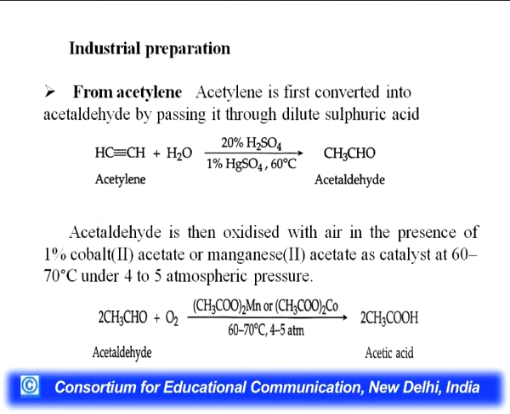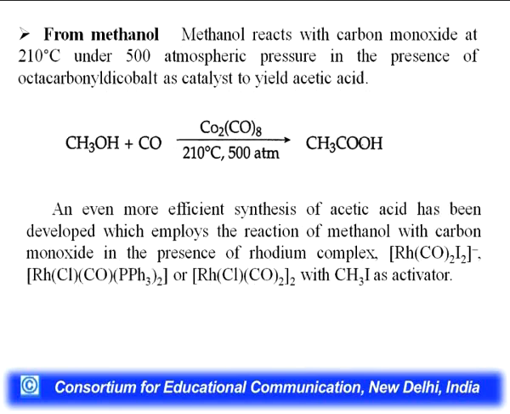This is now the second preparation, industrial preparation from acetylene. Acetylene is first converted into acetaldehyde by passing it through dilute sulfuric acid. You can see acetylene when reacted with 20% H2SO4, 1% mercuric sulfate will give you acetaldehyde. Acetaldehyde is then oxidized with air in presence of cobalt acetate or manganese acetate as a catalyst at 60 to 70 degrees Celsius under 4 to 5 atmospheric pressure, and you can see the reaction.